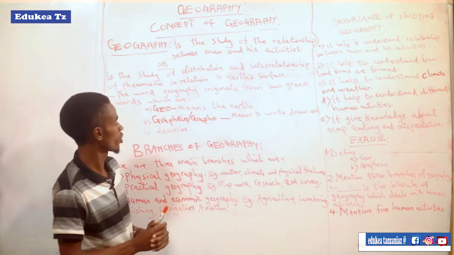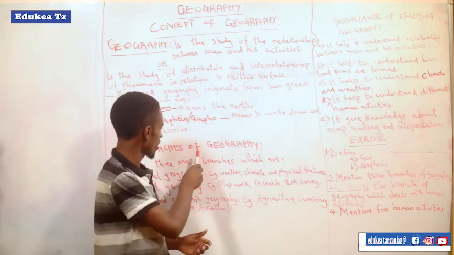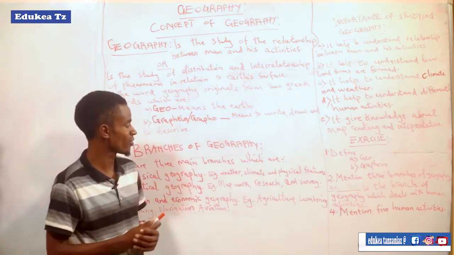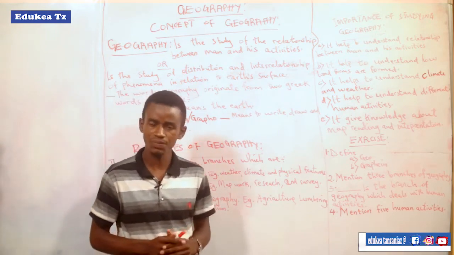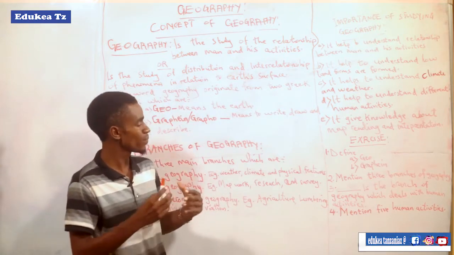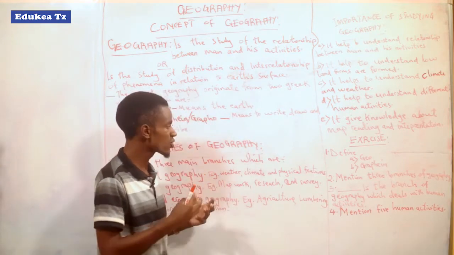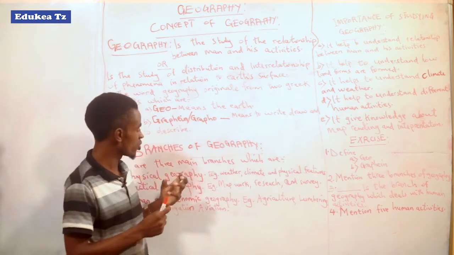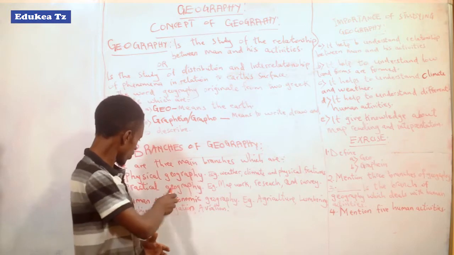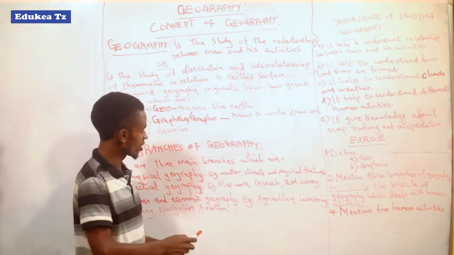Let's come to another part, branches of Geography. When we talk about branches, we mean the different parts of Geography: physical geography, practical geography, human and economic geography.